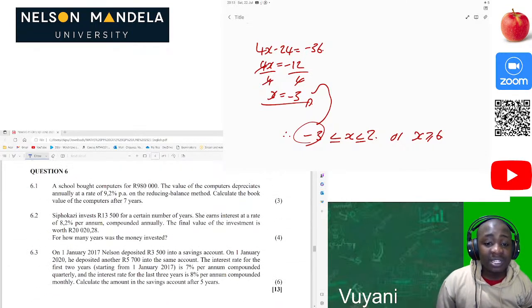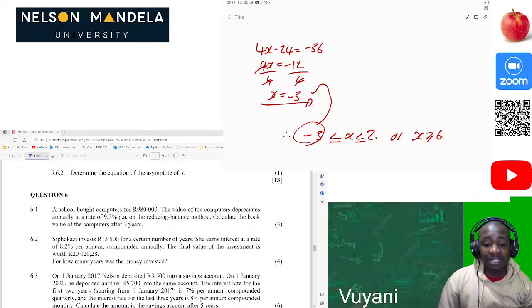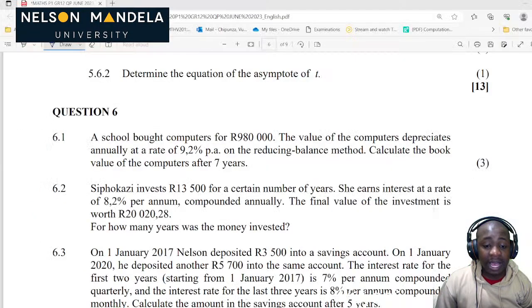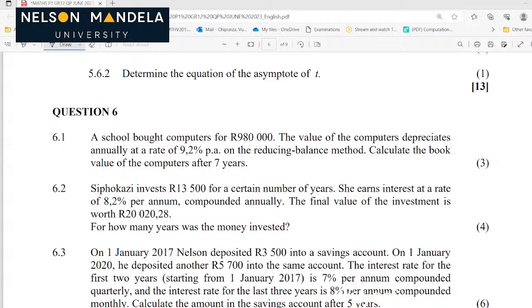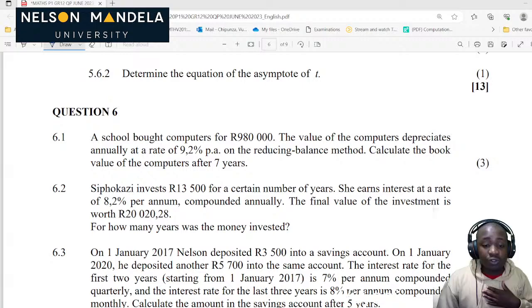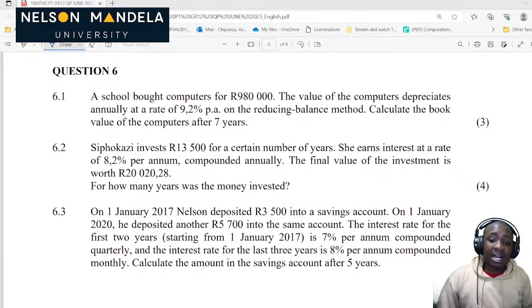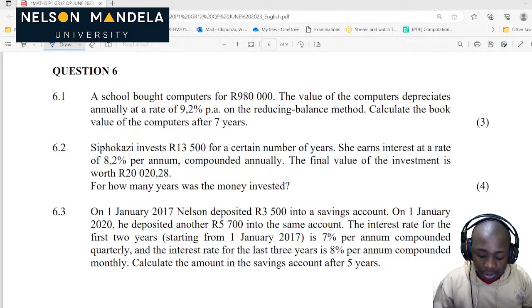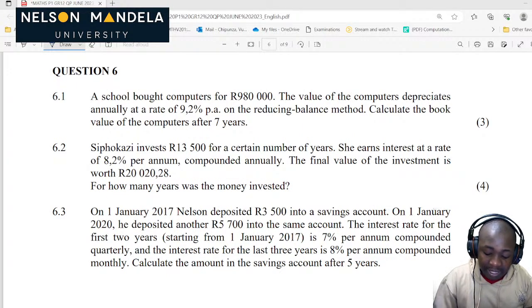Okay, now let's look at the financial maths, the last section of today. I don't love financial maths because it's so hard, but let's try to make it simple for everyone. Financial maths is when we are talking about money, and we are building from what we have already learned in previous years, grade 10 to grade 11. We are introduced to the compound formula and straight line depreciation. So let's use the knowledge we have already been taught to answer the questions in this situation.